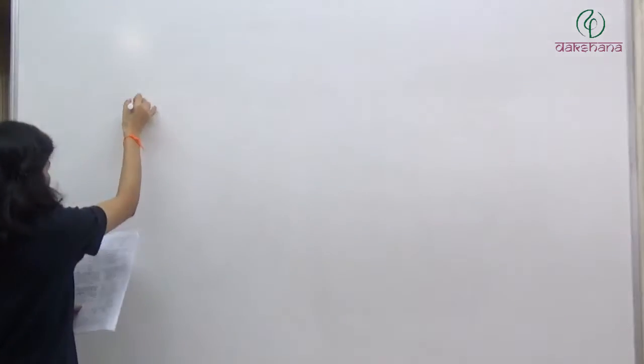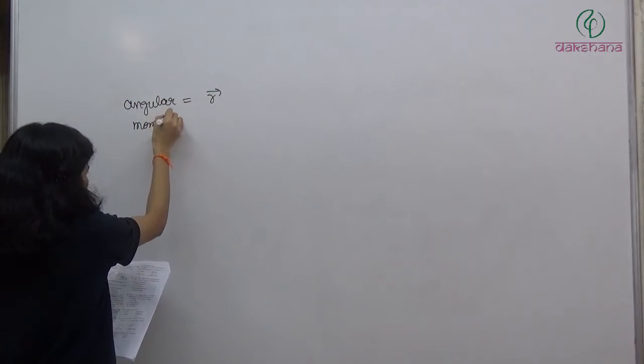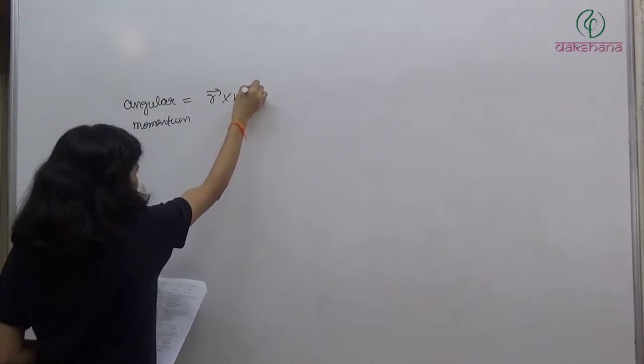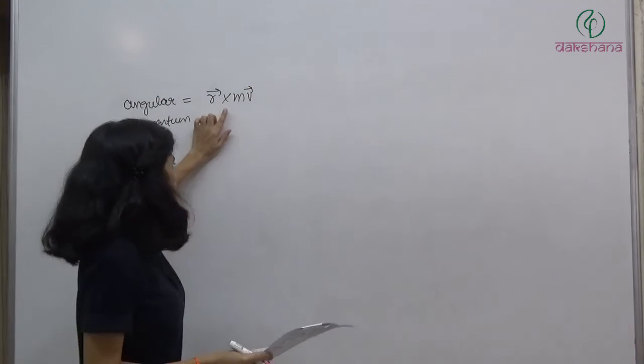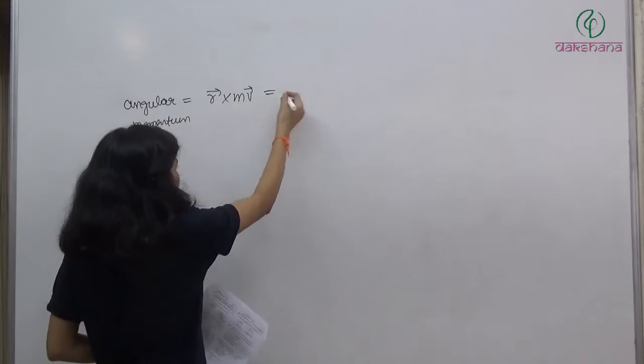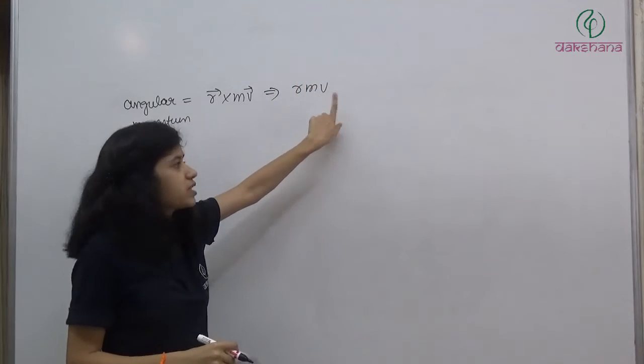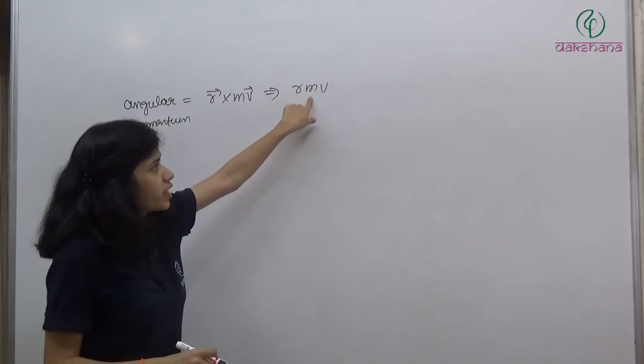In the next question, it says the dimensional formula for angular momentum is. You have not studied angular momentum now, but you will be studying this in rotational motion. But you must know that the formula for angular momentum is R cross mv. Many things like the dot and cross product you don't know now, but you will know this soon. So we can represent it as R m v, where R is distance, m is mass, and v is velocity.